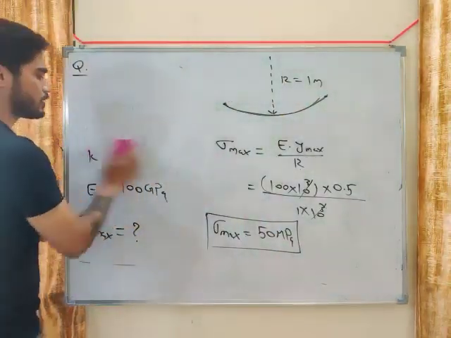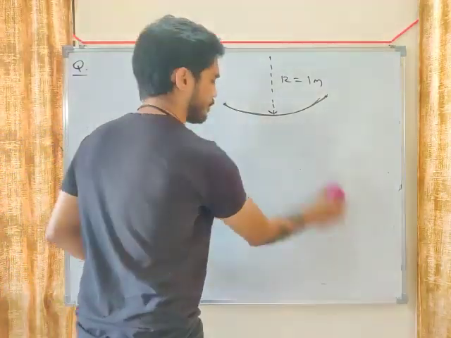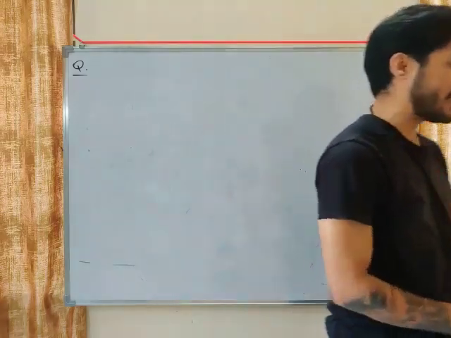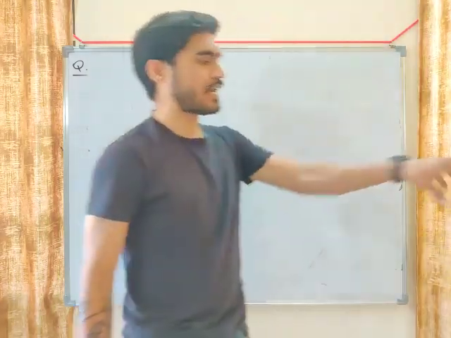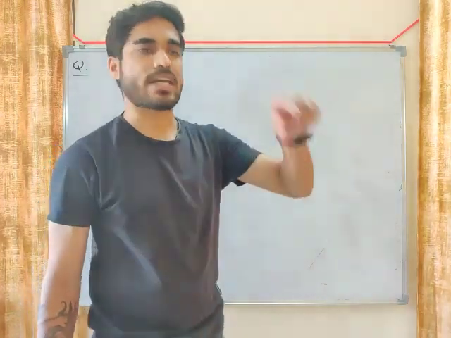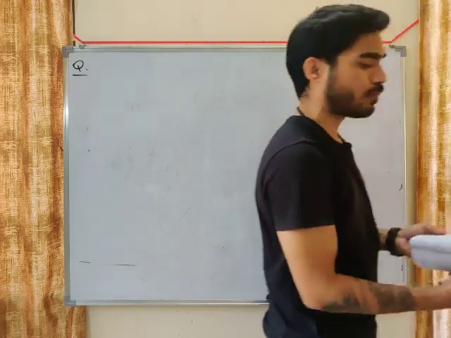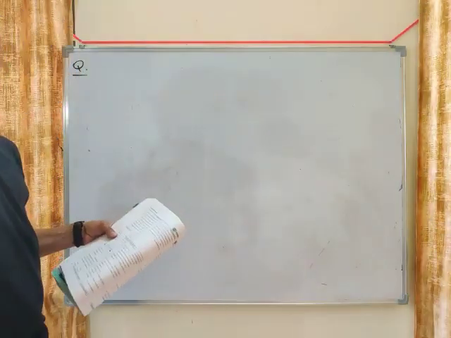Okay. So this is the first question, a GATE 2019 question. Second question, my friend, another question from GATE 2019. So you can see that it is a very important topic because it was asked in GATE 2019. There are two questions in set 1 and set 2, based on the same concept, bending stress from radius of curvature.